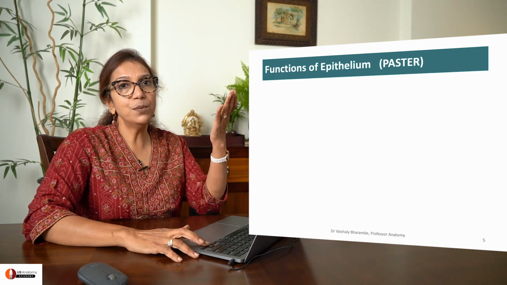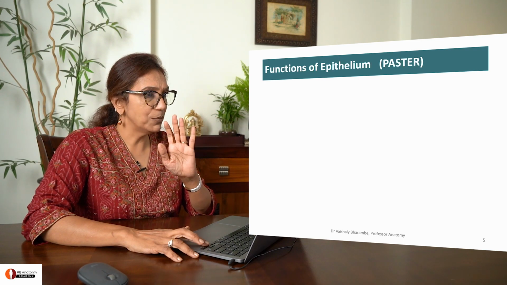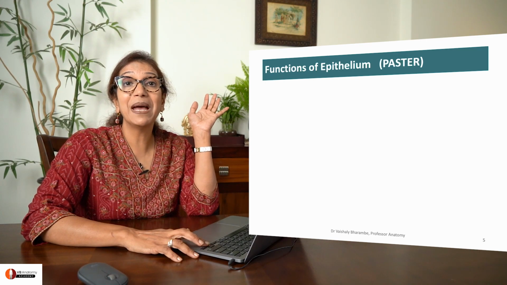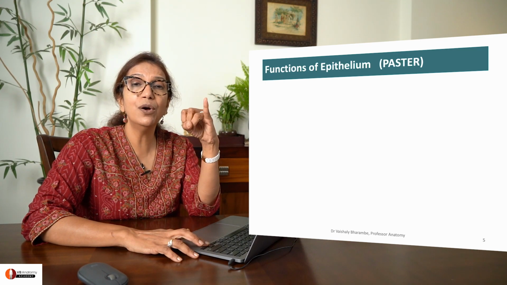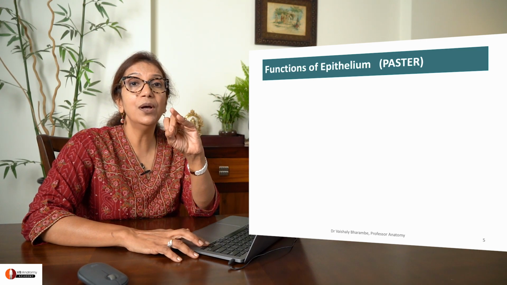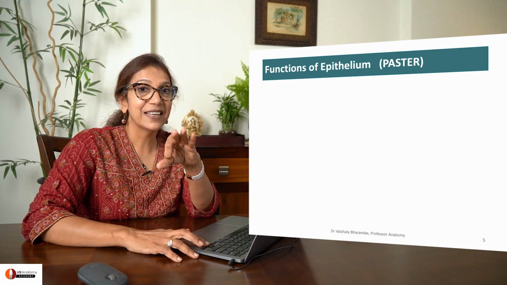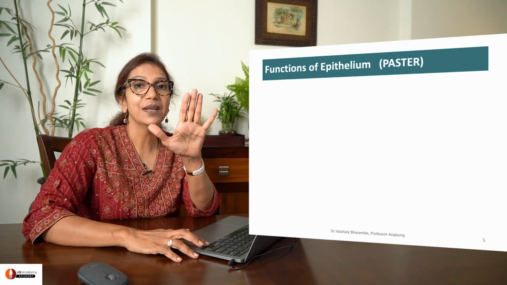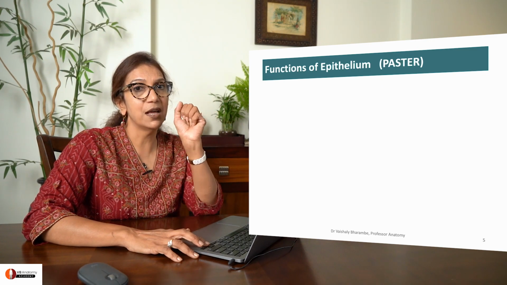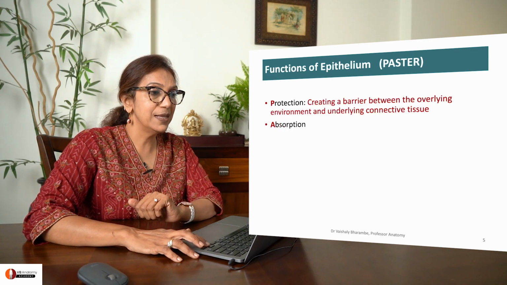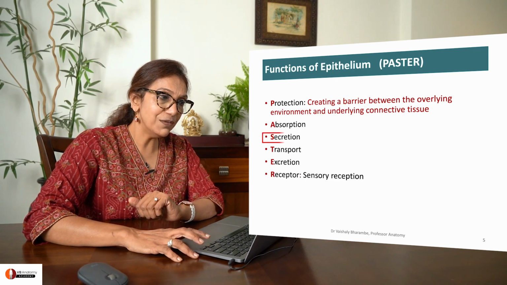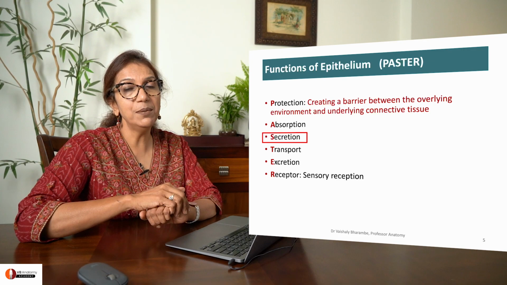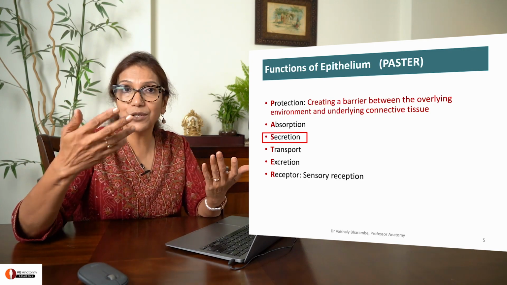So it performs the following functions. P-A-S-T-E-R, pastor, mnemonic. P for protection, A for absorption, S for secretion, T for transport, E for excretion and R for reception. These are the functions, out of which I want us to concentrate on the secretion function today because that is what glands do.